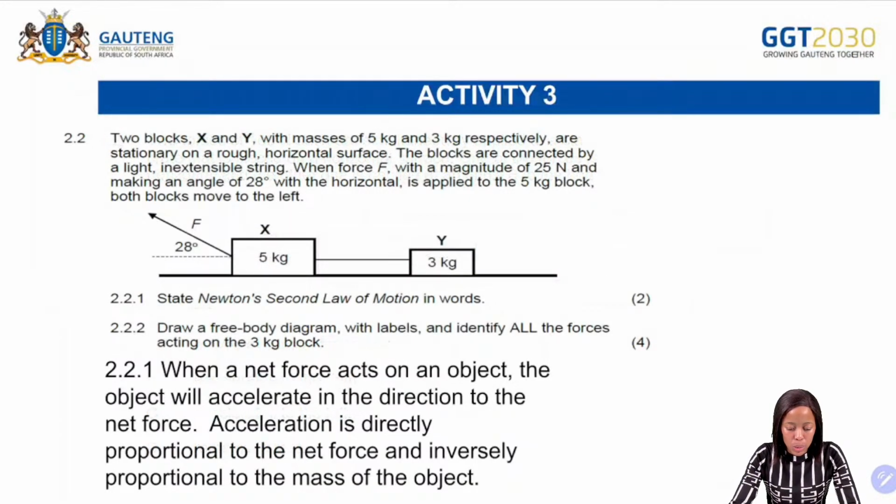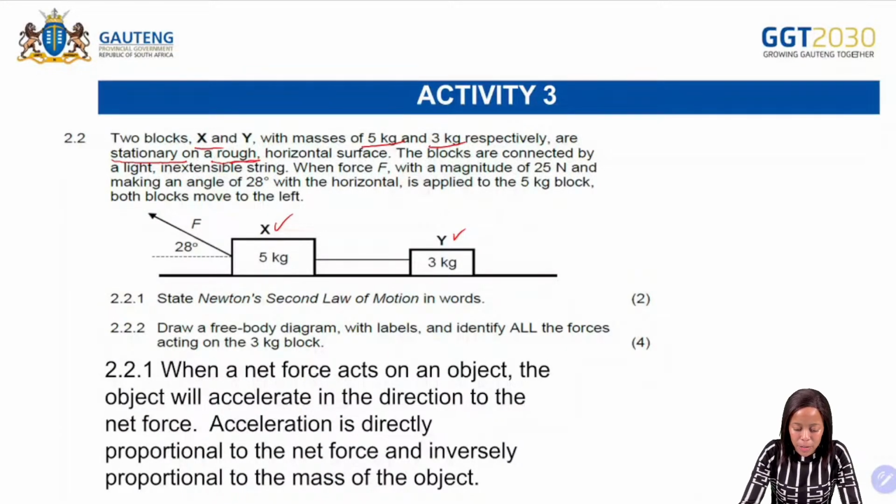Next one, it says two blocks, X and Y, with masses of 5 and 3 kilograms respectively. It says they are stationary on a rough horizontal surface, okay? So immediately when we see the word rough, we can think of friction. The blocks are connected by a light inextensible string.